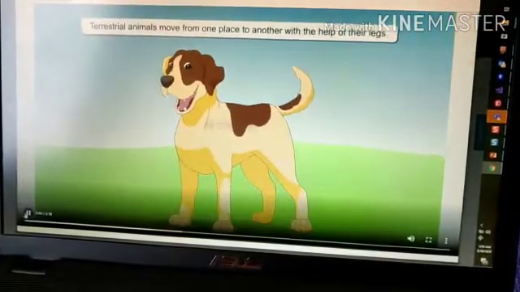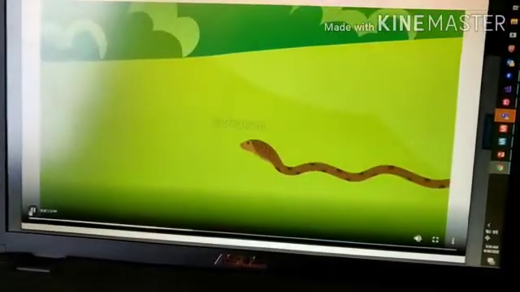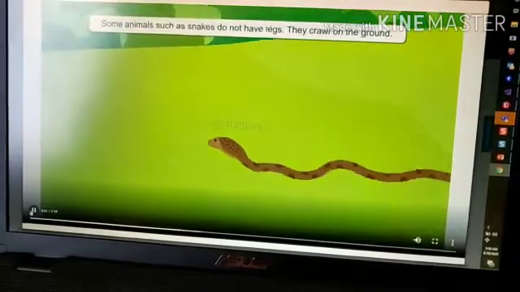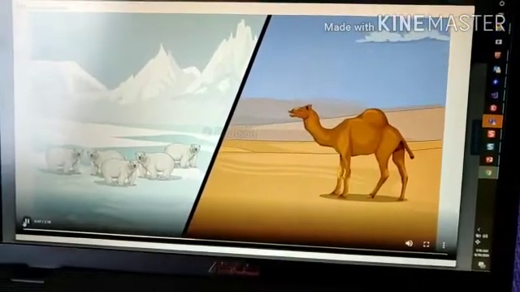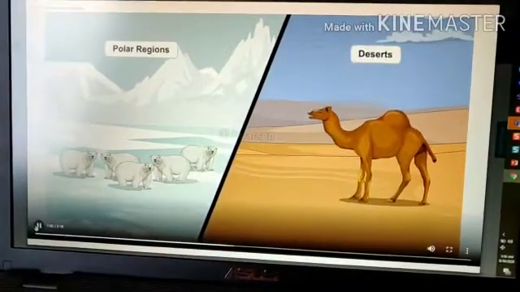Terrestrial animals move from one place to another with the help of their legs. But there are some animals, such as snakes, that do not have legs. They crawl on the ground. Terrestrial animals survive in places with extreme climatic conditions, such as deserts and polar regions also.